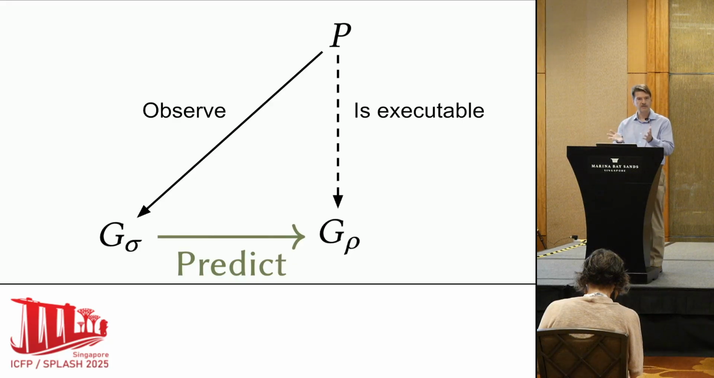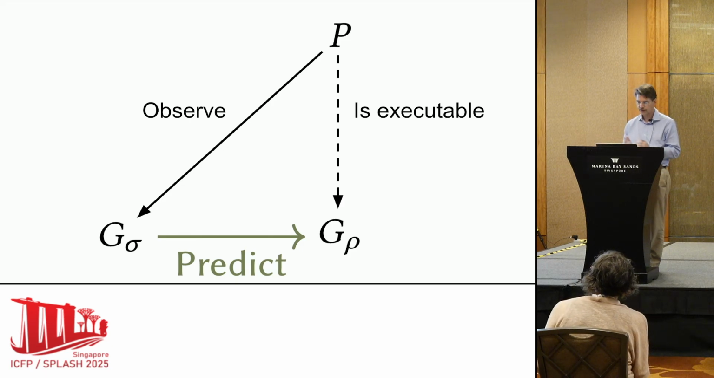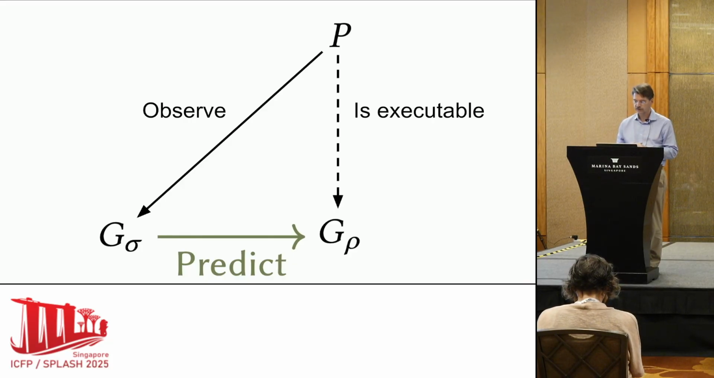And in this setting, soundness means that we always predict a bug. We always have true positives and we never have false positives. And so that's what soundness means. And my question here is, how do we define soundness and how do we reason about it?